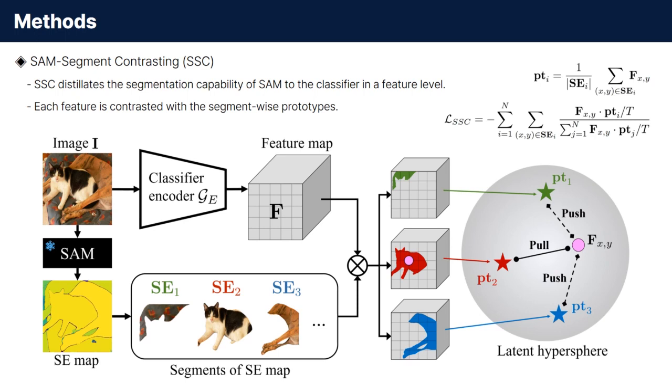Then, a feature belonging to a certain segment, depicted as the pink circle, is optimized to be close to the prototype of the segment, represented as the red star. At the same time, the pink circle is trained to be distant from the prototypes of the other segments, such as green or blue stars.